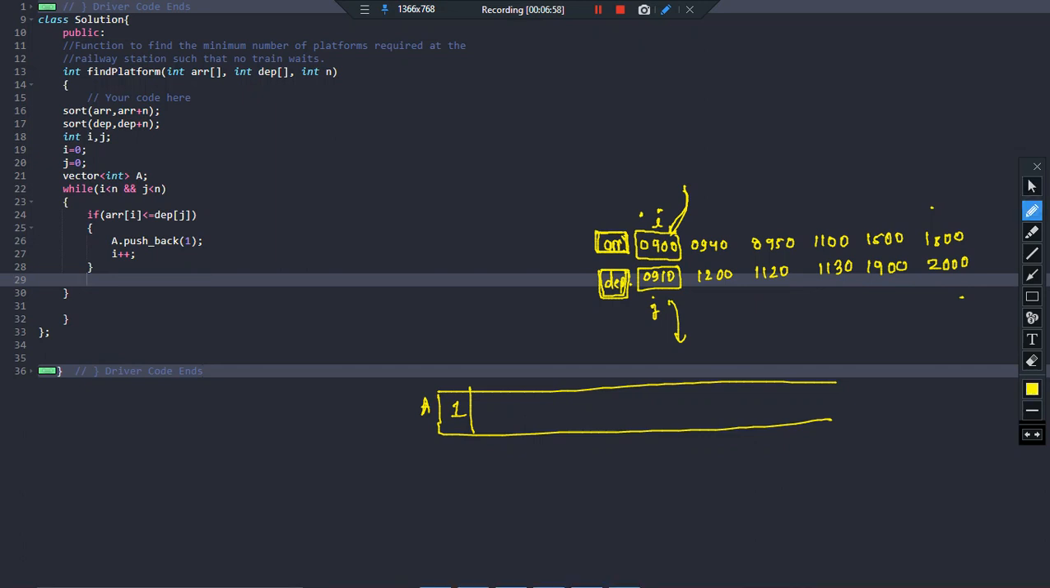Because basically, i is less than or equal to departure time, so you need a platform, right? So I'll say a dot push_back 1 means I need one platform at this instant, and say i plus plus. What next? i comes here. This is no longer here, right? So let me rub this.